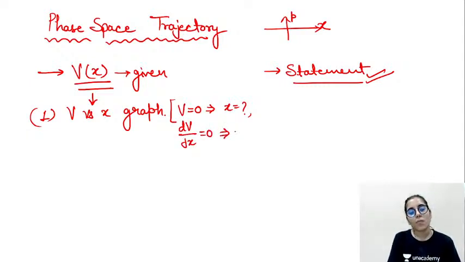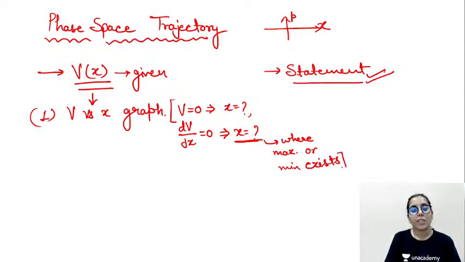Once again, get some values of x from here. These are the values of x where maxima or minima will be existing. Now it's not necessary that they will be existing there, but there are chances. These are the equilibrium points, so there are chances that either maxima or minima can be existing at those points.